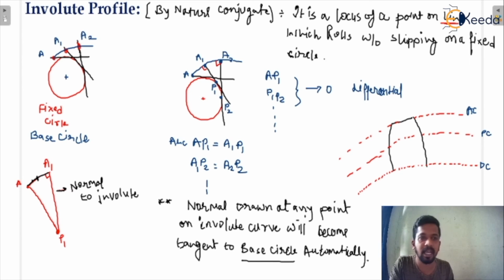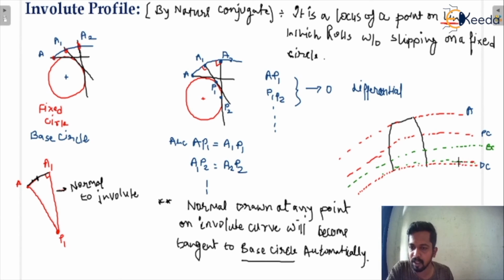So I am going to denote it like that. Here there is another circle which is very close to the dedendum circle. Don't be confused with the base circle. This is not the base circle. The base circle is this.